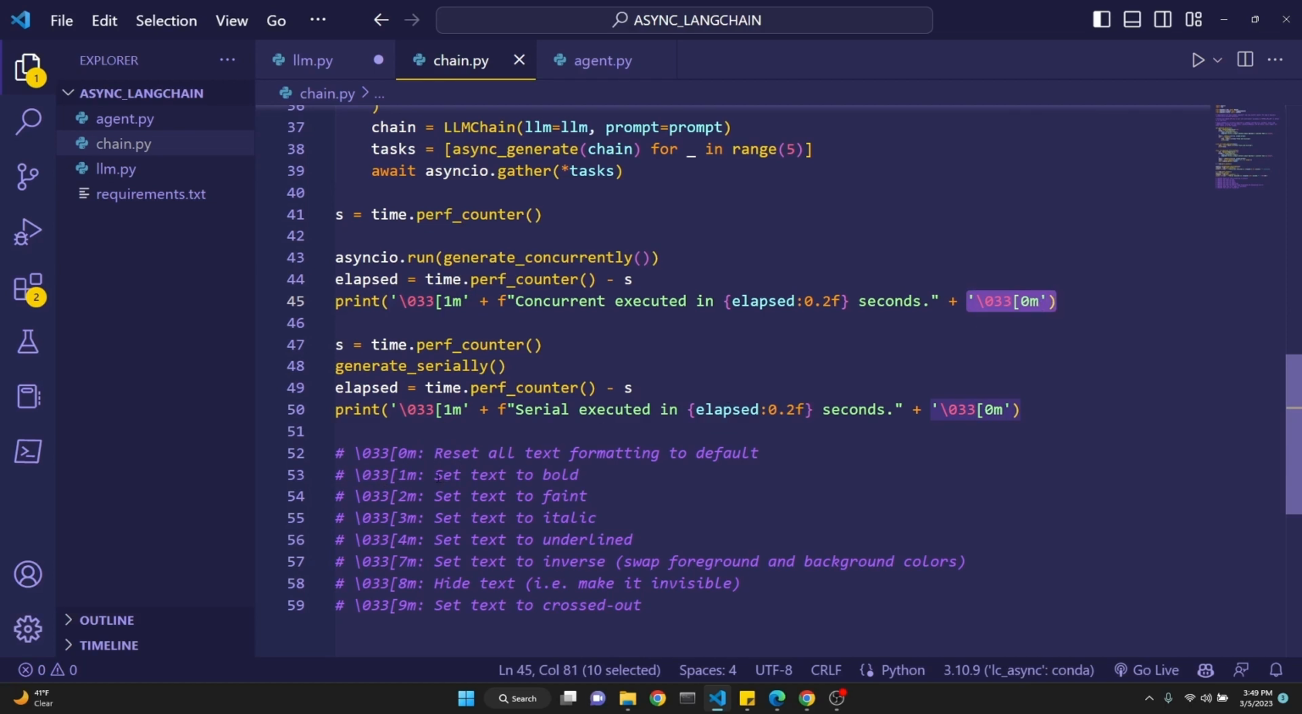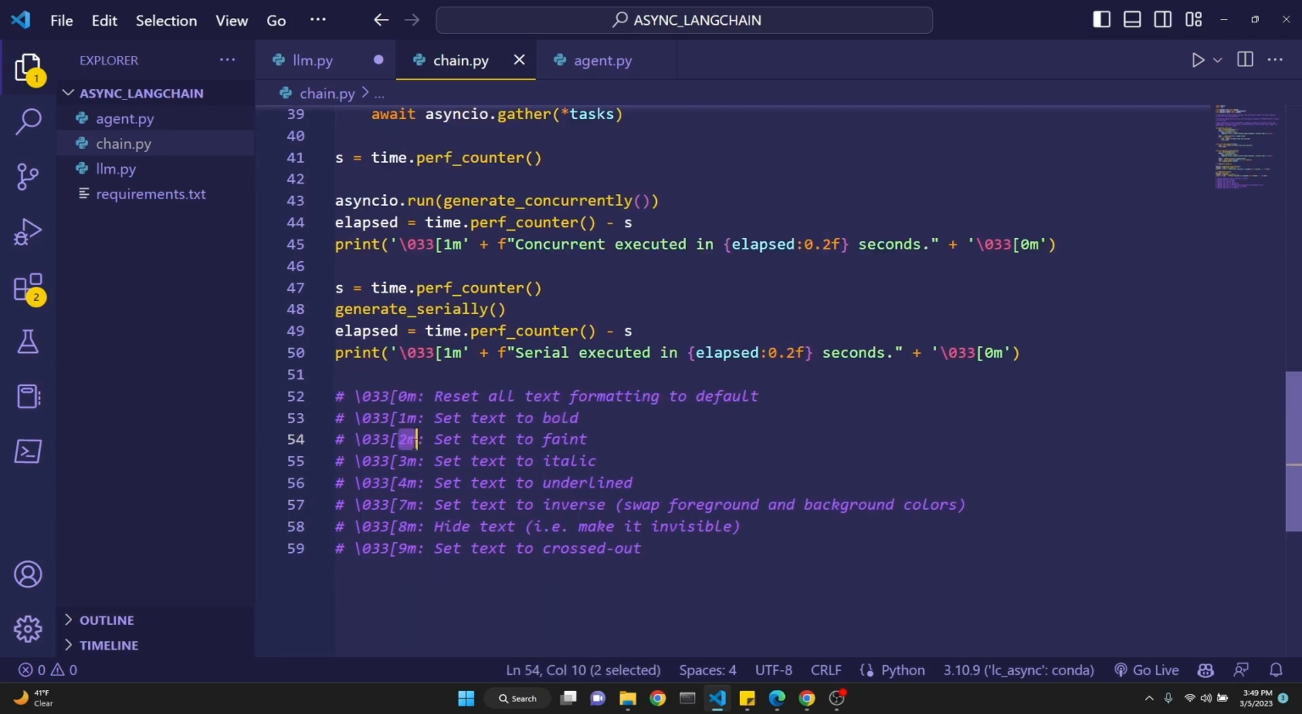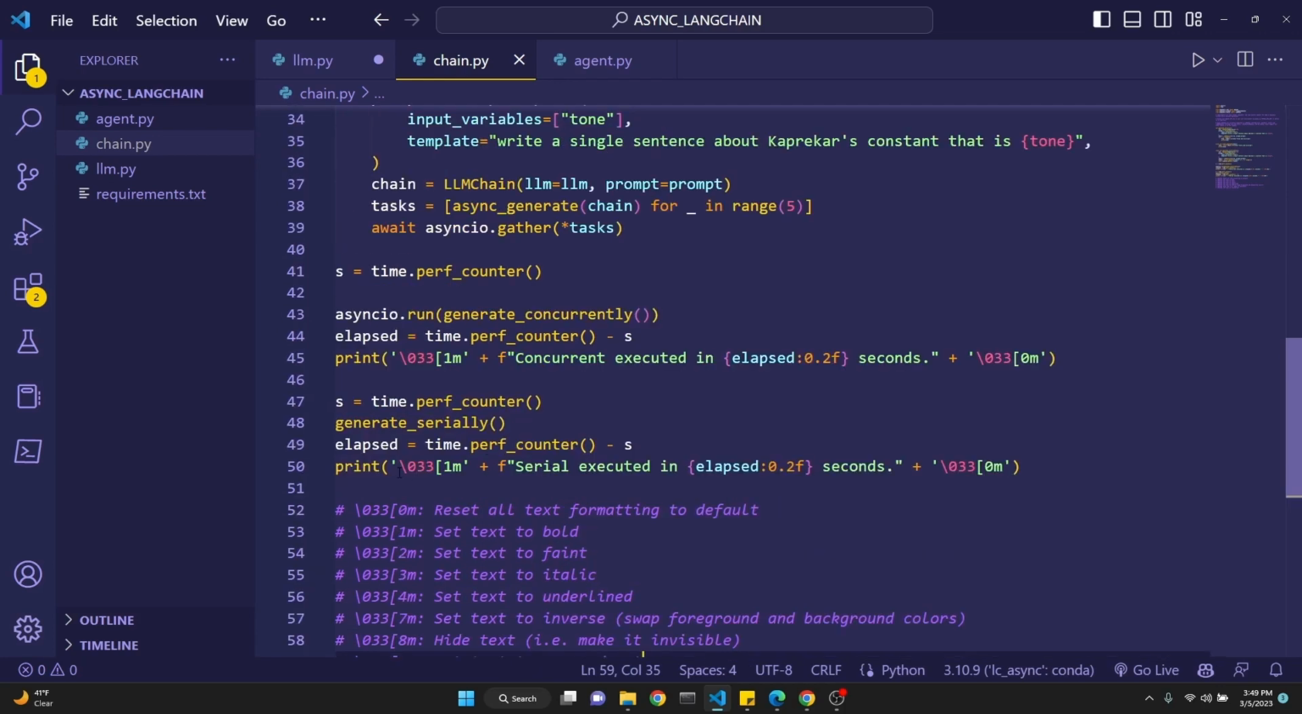In this case, we are printing the time that has elapsed, this print text in this format, okay? And this format corresponds to the bold formatting. If you were to use 2M, then it would be faint. Here are some options. 3M is italic, 4M is underline, 7M is inverse, swap foreground and background colors, 8M is hide text, 9M is set text to crossed out. Just keep that in mind. Anyway, this is just some extra information for a print function.